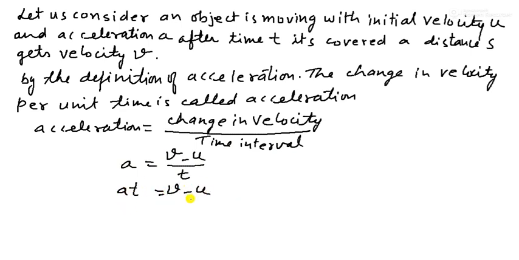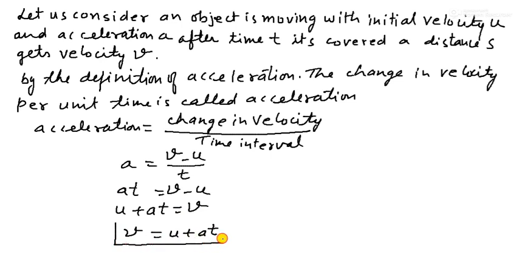So change in velocity, that is v minus u, and time is t, and acceleration is represented by a. Now cross multiplication, it is at, so that is v minus u. So u transfer to left hand side, so you can say u plus at is equal to v.